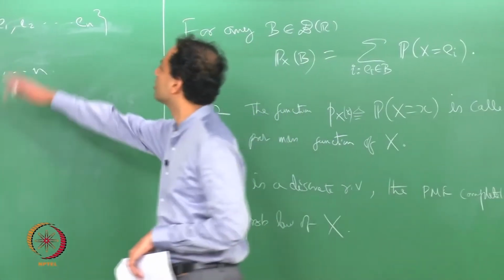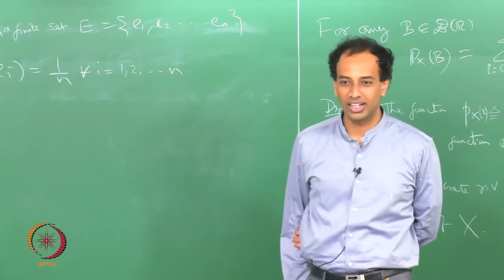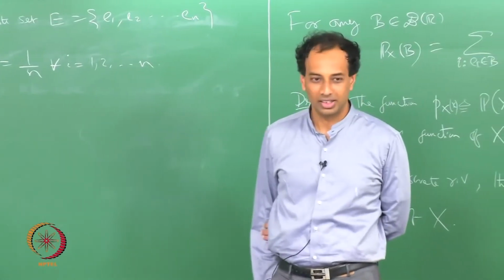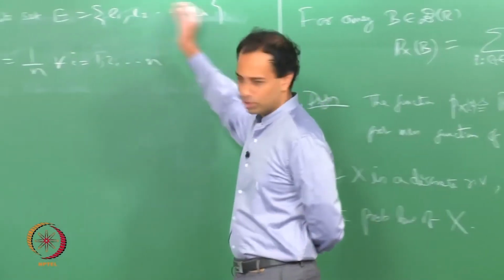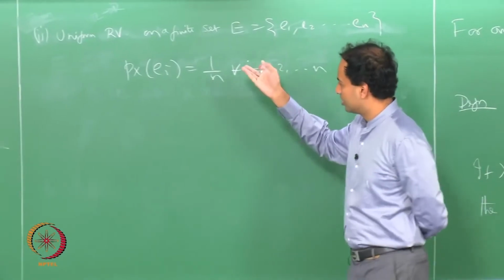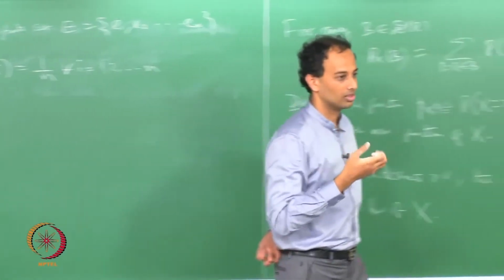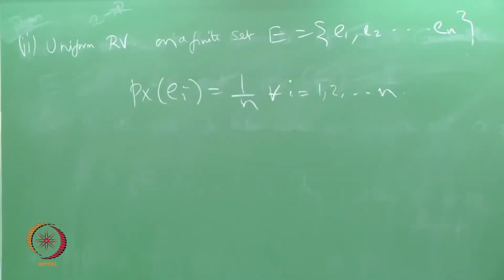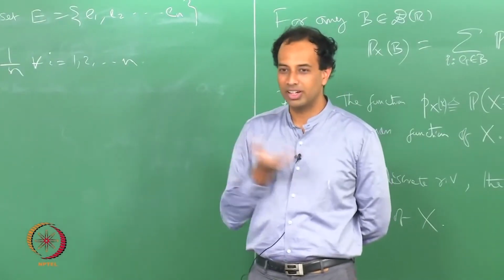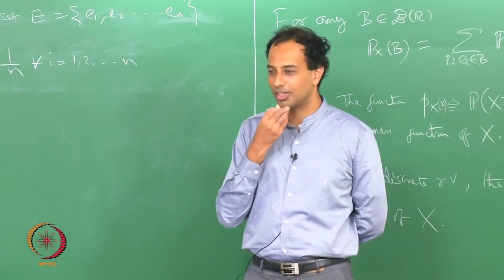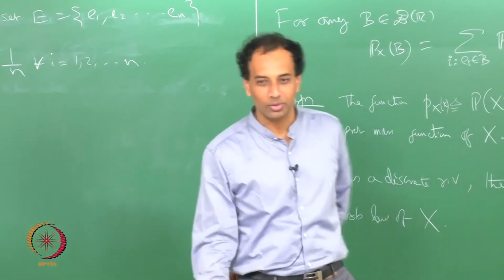So, if you are simply tossing a die and your random variable is the trivial random variable that simply tells you the face on the die, this will be 1, 2, 3, 4, 5, 6, and you are putting a 1 over 6 probability on each of these elements. So, this is called a uniform random variable. You can only do it for a finite set. If you do it for a countably infinite set, it will not work out, because the probabilities will not add up to 1.